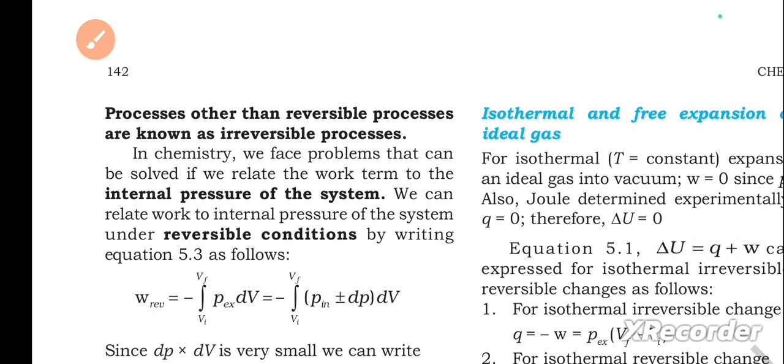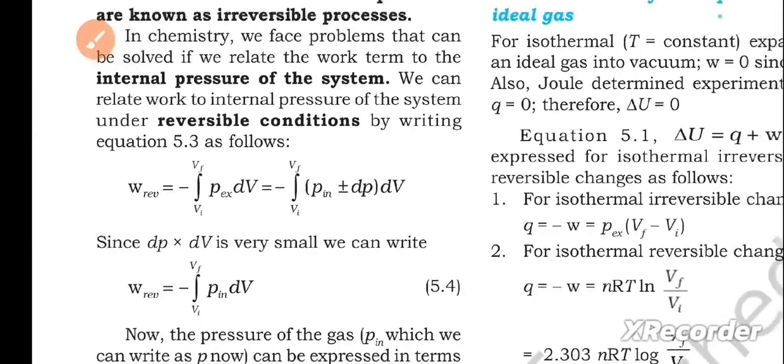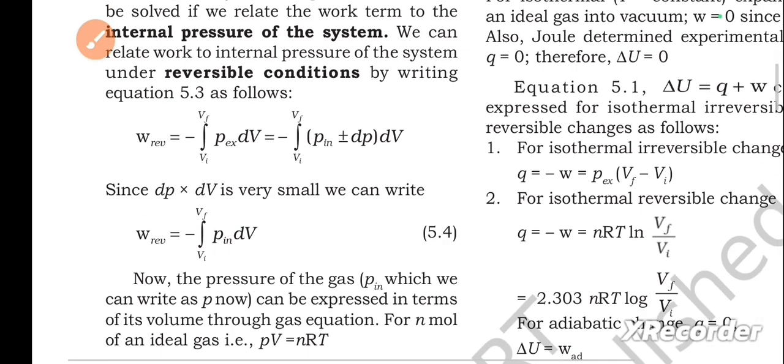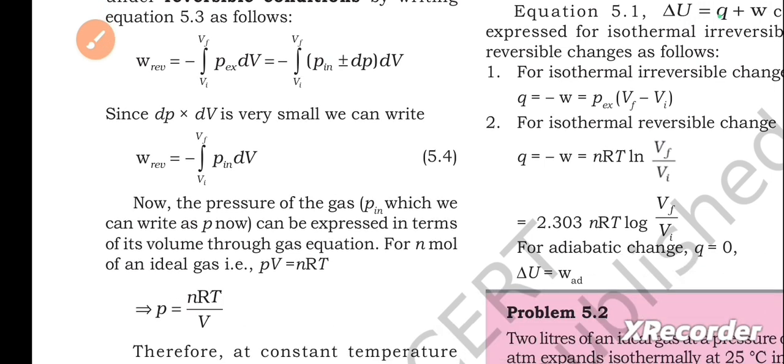In chemistry, we face problems that can be solved if we relate the work done to the internal pressure of the system. We can relate work to internal pressure of the system under reversible conditions by writing equation 5.3 as follows. So this is the equation, you can check it out. Now the pressure of the gas, Pin, which we can write as P now, can be expressed in terms of its volume through the gas equation.